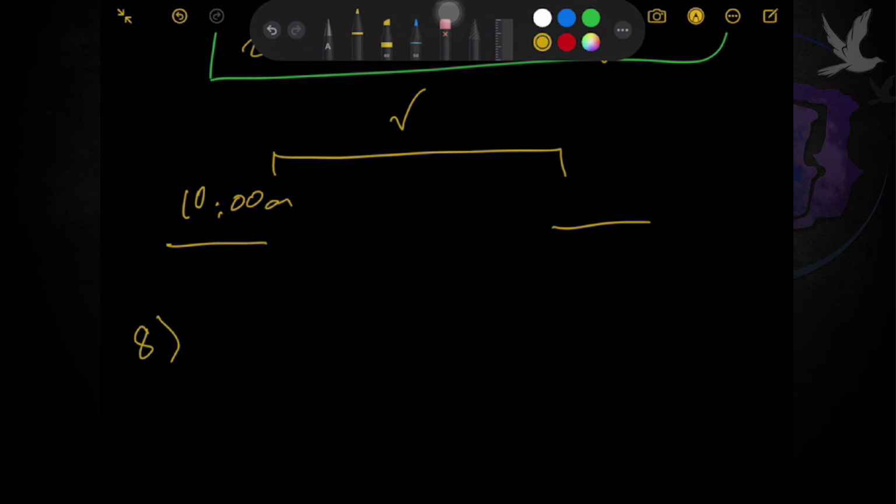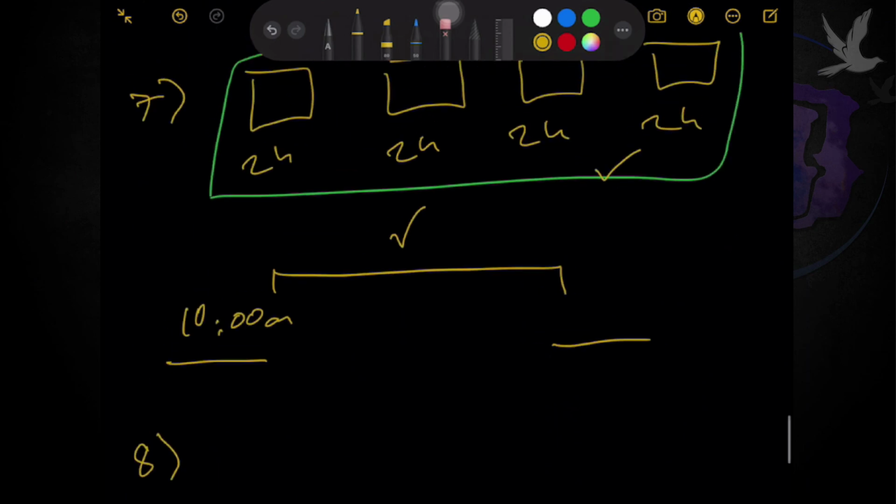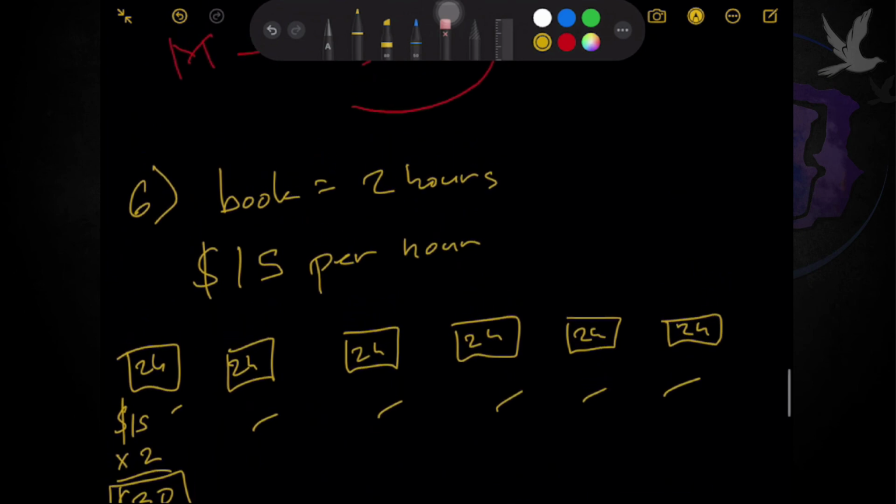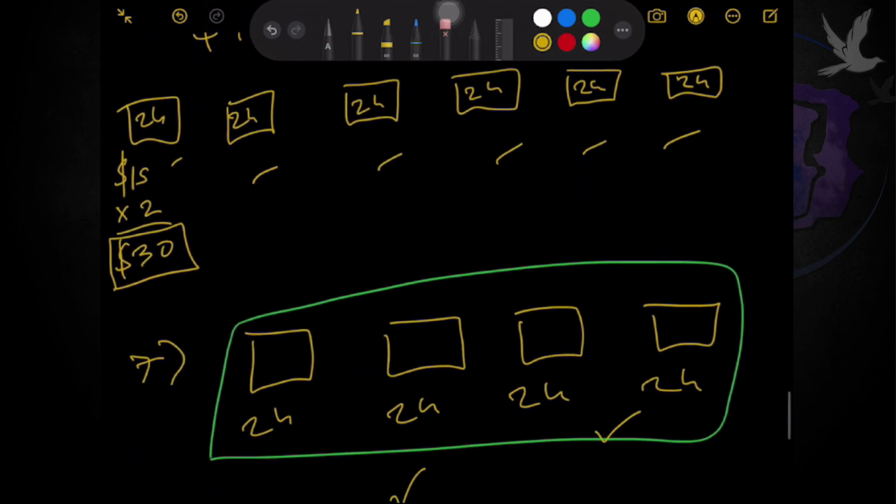Okay, sa number 8 naman, Shanice took a coach from Singapore to Kuala Lumpur. The journey was 5 hours. So this is basically equivalent to the basic word problems natin dito. So I will leave number 8 to you. Okay, kayo na mag-solve niyan kasi wala nang additional information unlike the other ones, no.